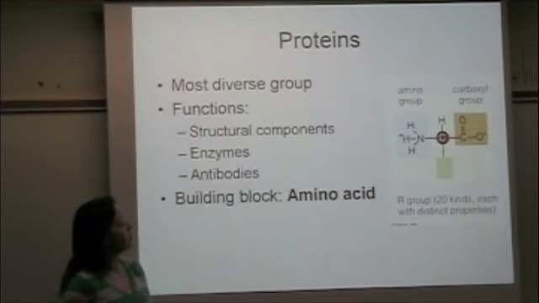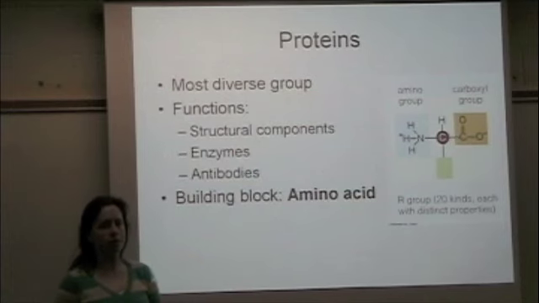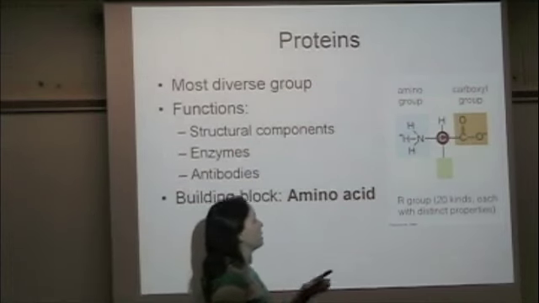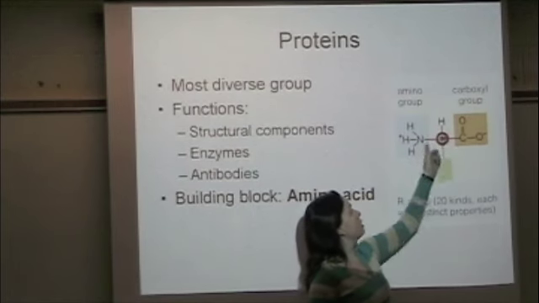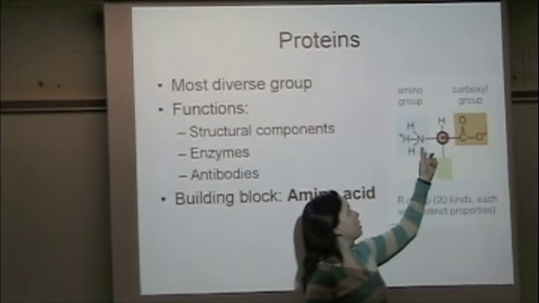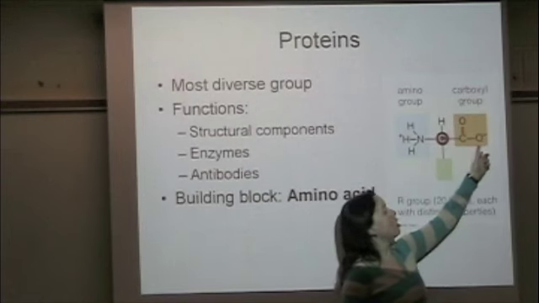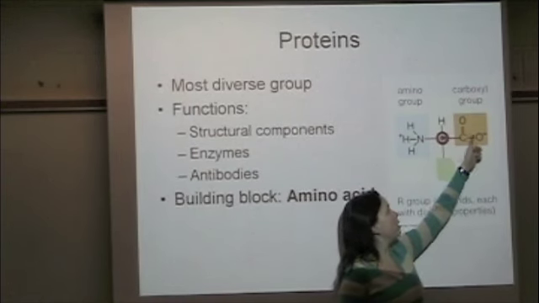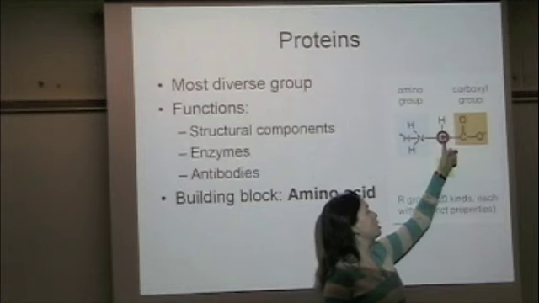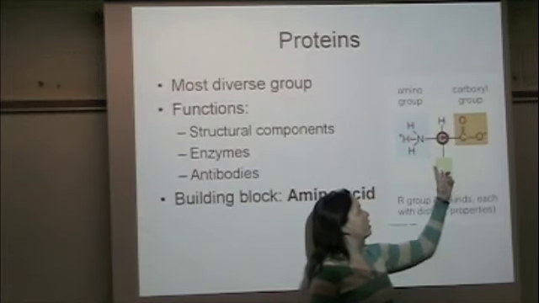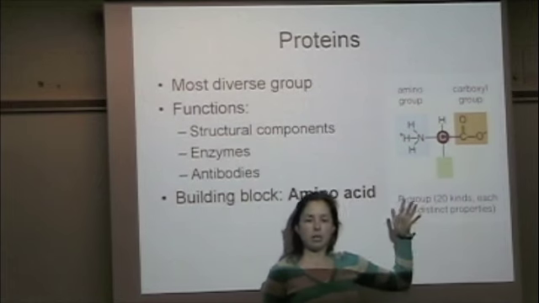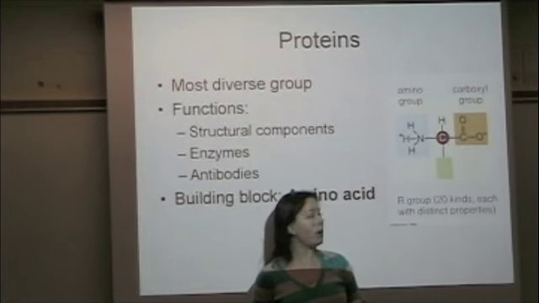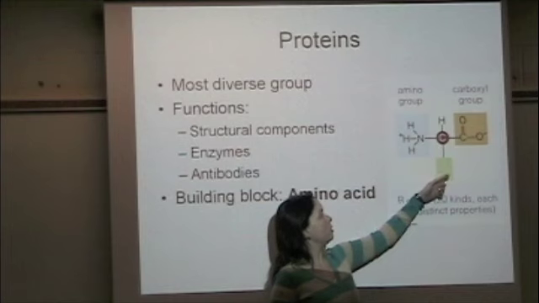The main building block of the protein is called the amino acid, and it always has the same components. It has a central carbon. Off of one side is an amino group, a nitrogen attached to hydrogen. Off the other end is a carboxyl group, C double bonded to an oxygen, single bonded to an oxygen. Off the top there's a hydrogen, and then off the bottom, that's the variable region, and that's what can change between the amino acids. So here it's just shown by the green square.